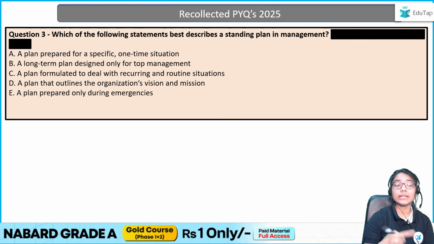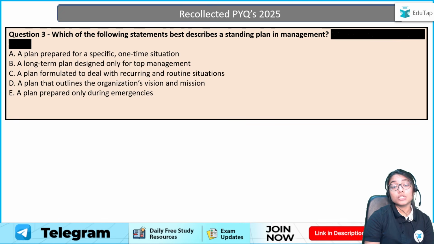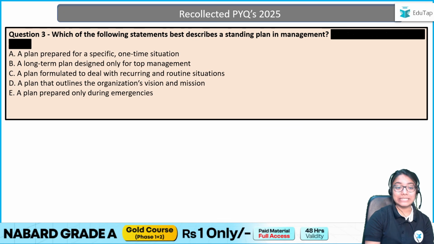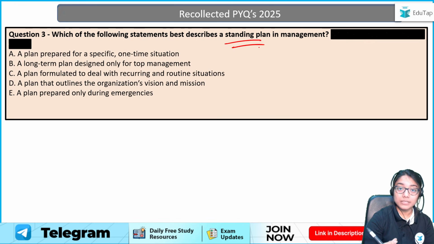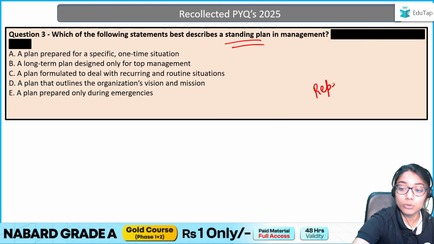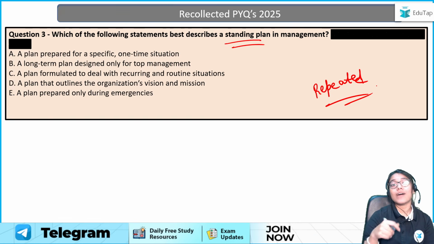Now if we have a look at our next question, which of the following statements best describes a standing plan in management? So the question is related to a standing plan. What exactly is a standing plan? You have to understand that a standing plan is related to plans which can be used for repeat purpose. So they can be used repeatedly, such as what? Let's say the fire plan.